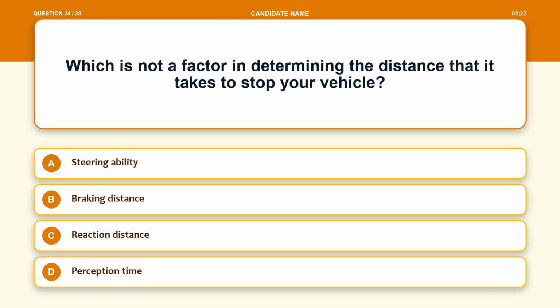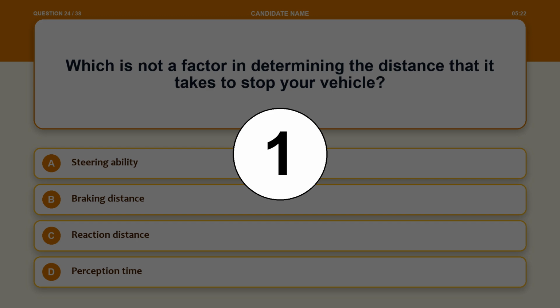Question 24. Which is not a factor in determining the distance that it takes to stop your vehicle? Option A, steering ability. Option B, braking distance. Option C, reaction distance. Option D, perception time.